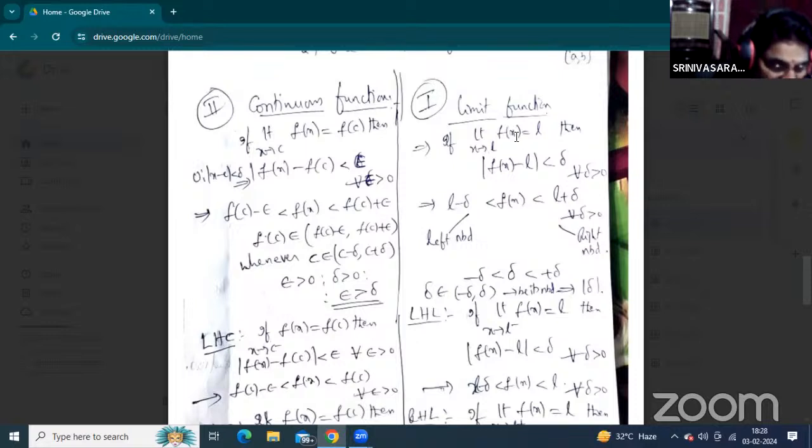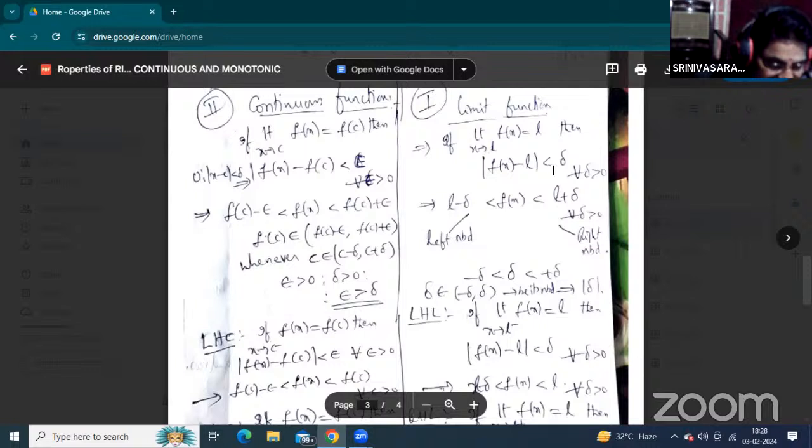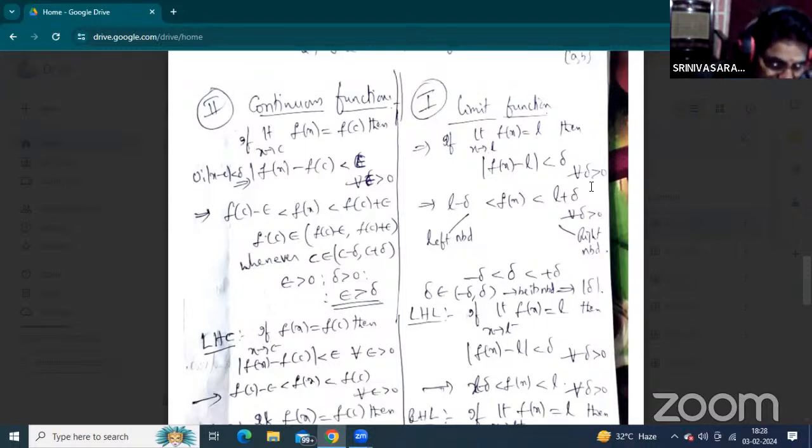The limit of a function is denoted by limit f of x equal to L. Then mod f of x minus L is less than del, for all del greater than 0. That function lies between L minus del and L plus del. Here del is any neighborhood. Now that is the representation. L minus del is the left neighborhood and L plus del is the right neighborhood.